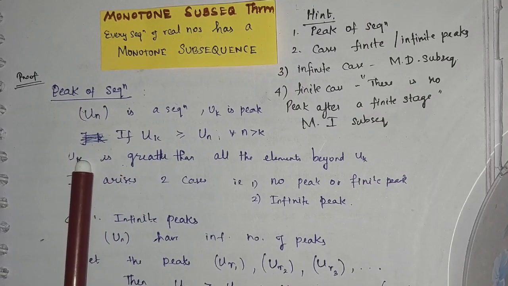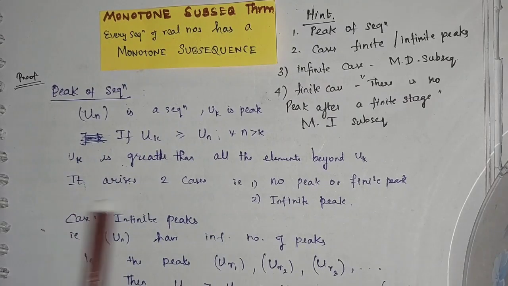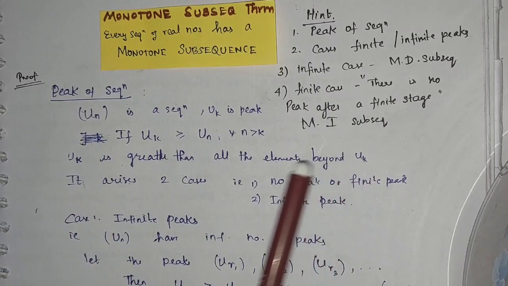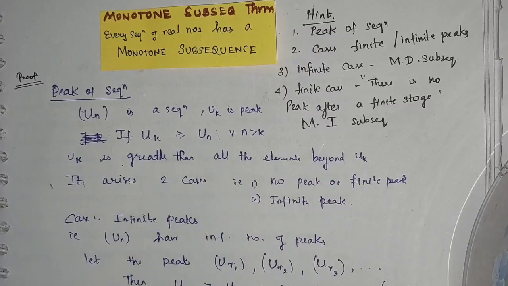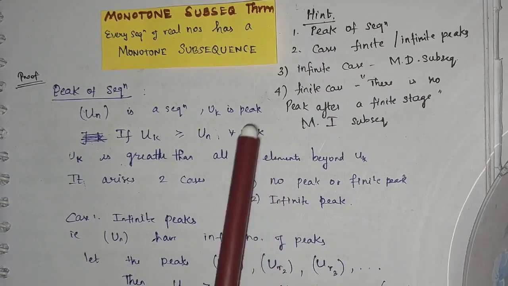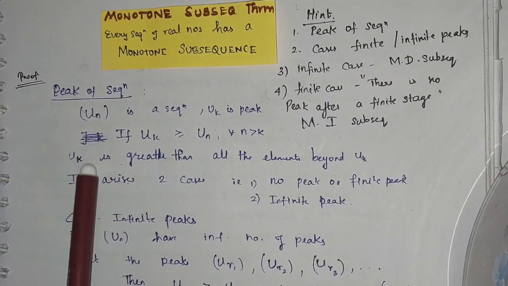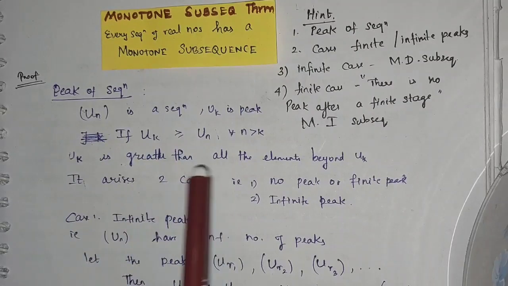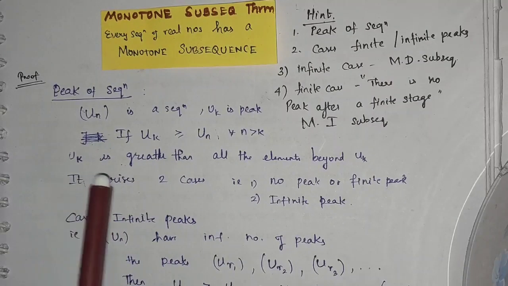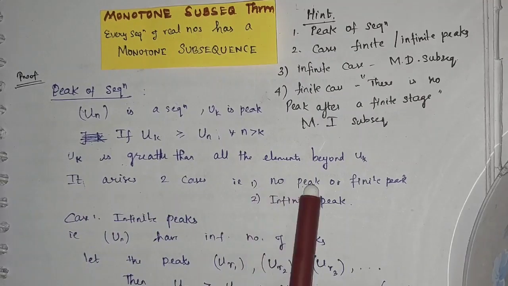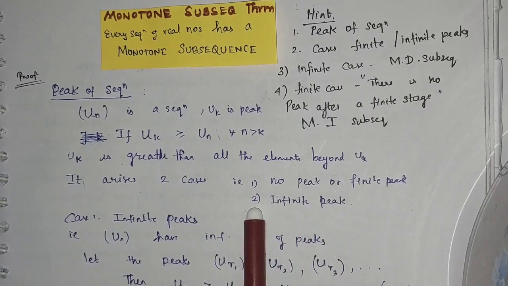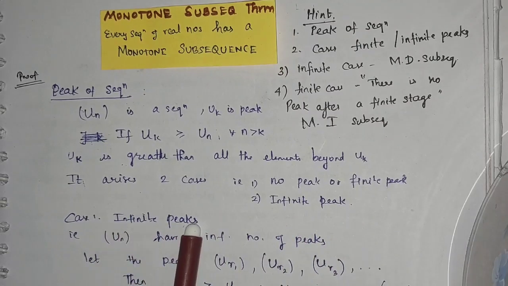The proof starts from the definition of a peak of a sequence. Note that Uk is greater than or equal to all the elements beyond this Uk, that is, after Uk there is no element greater than Uk. That is what a peak is all about. So it gives rise to two cases: no peaks or a finite number of peaks, and the second case, infinite peaks. We will first see case 1, infinite peaks.